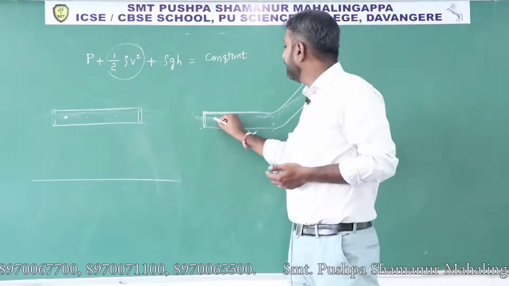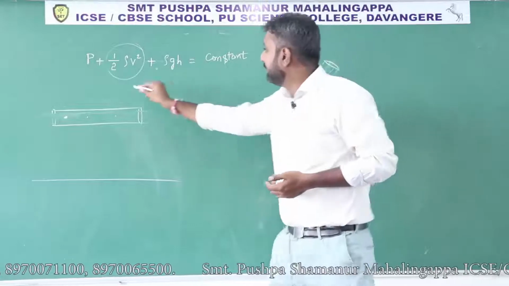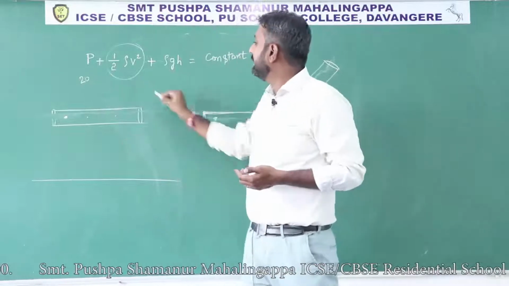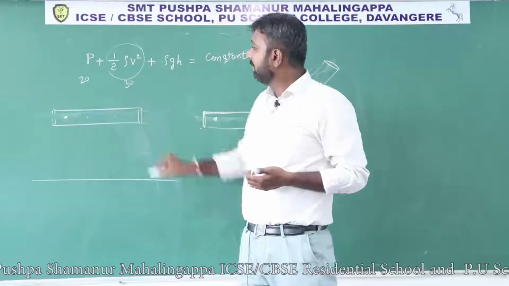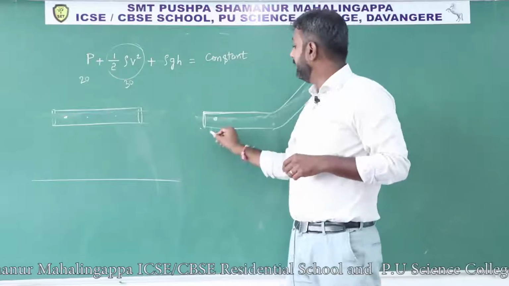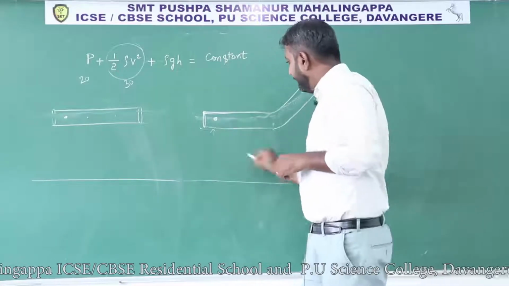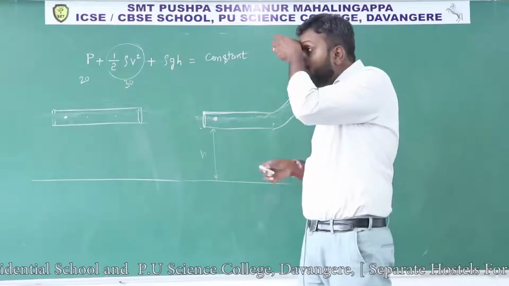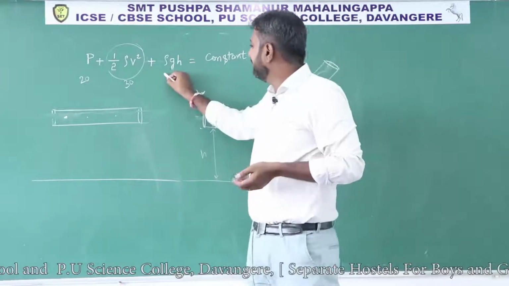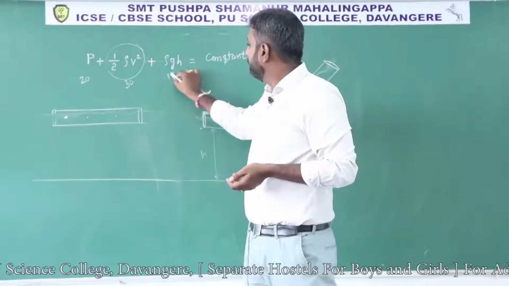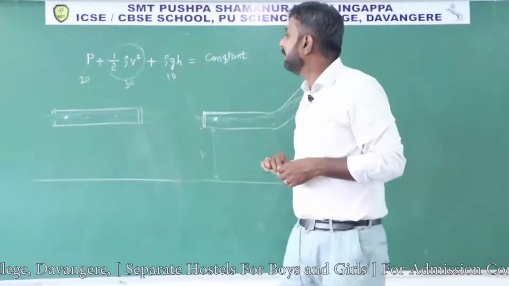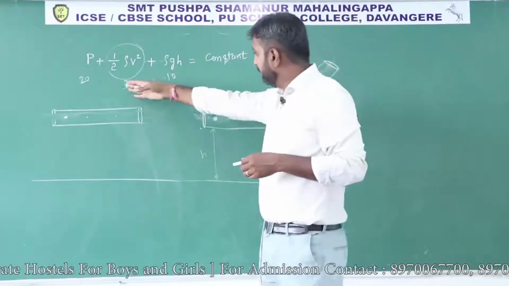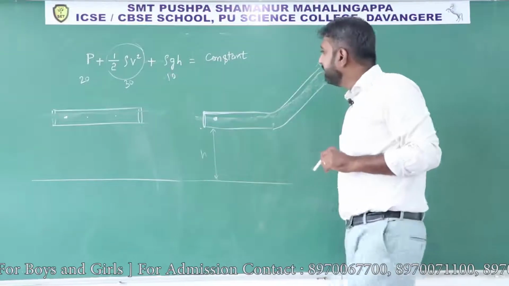But suppose we consider that at this point the pressure energy comes to be 20 units, the kinetic energy comes to be 30 units, and the potential energy, since this is at some height from the reference level, that height is h, let us say. Because of the height, for example, the potential energy comes to be 10 units. Overall, what is the total energy at this point? The total energy becomes 60 units.